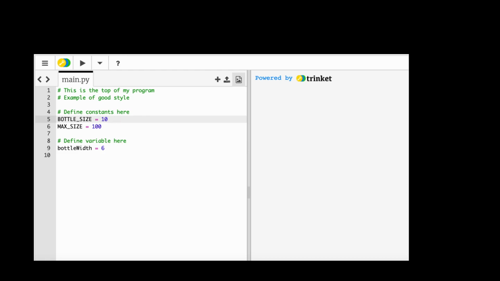Now I can go back and also add in comments here and say these are constants, and this one here is also a constant, and here we have a variable. So we can have comments at the top that take over a full line, or at the end of a line, just to say that we have more information that we want to explain to the person who comes back and reads this code later. These are very simple but very basic and very important practices when you're using variables and constants in your code.